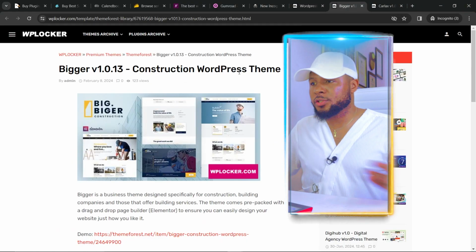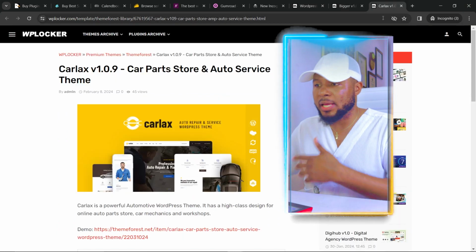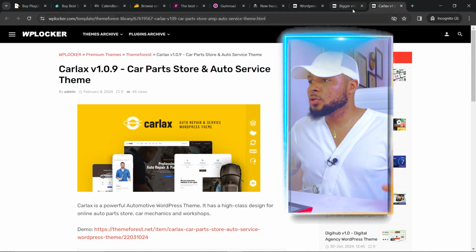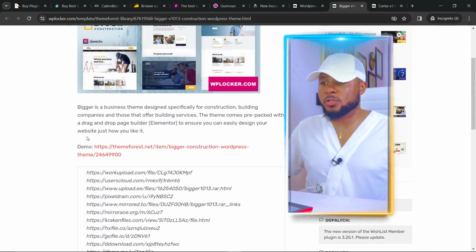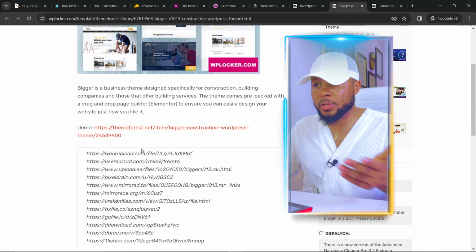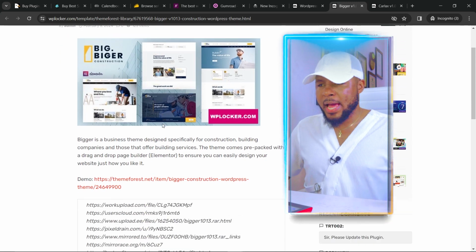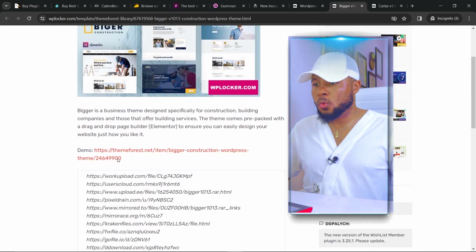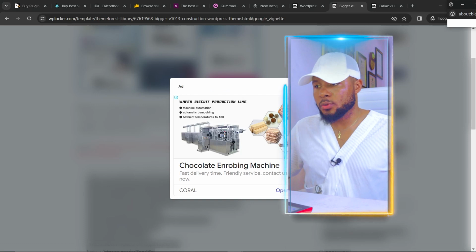Now, the next thing you're going to do is to come over to the theme that you have opened. We have opened this alongside this and many more that you would open, so you can open it in batches. Now that I've opened this, the next thing you're going to do is to download the theme. Okay, you can decide to preview the theme, but from what I'm seeing here is amazing and it's something that people would love to have. So what I'm going to do is to just click on any of this link to download it to my device.